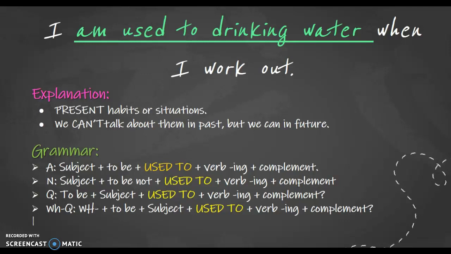In this case, we are going to have our verb to be as an auxiliary, but used to is going to be an adjective. In this case, the main verb is going to be with ing form, okay? If we have a negative sentence, we are going to use the auxiliary verb, that is verb to be, in negative form. And in here, we are going to use it as an auxiliary in questions, okay?